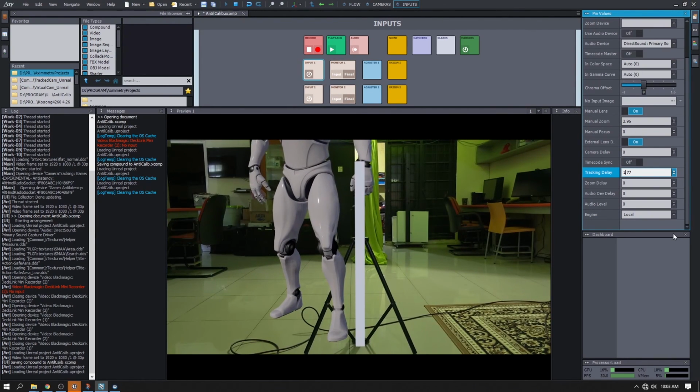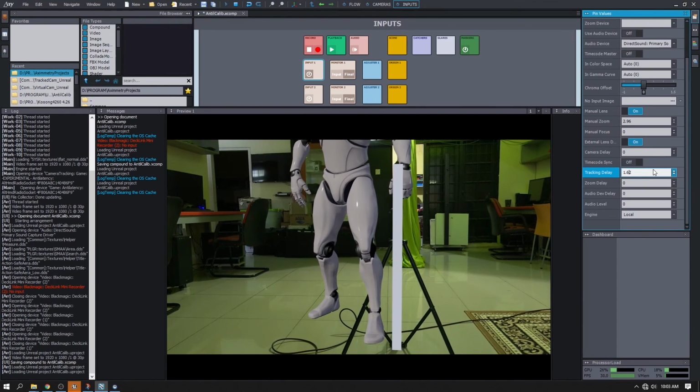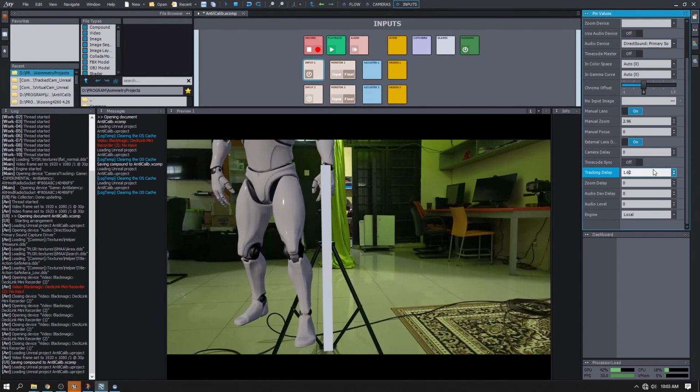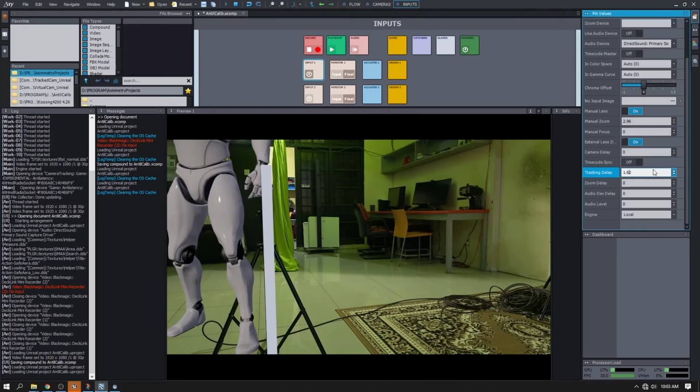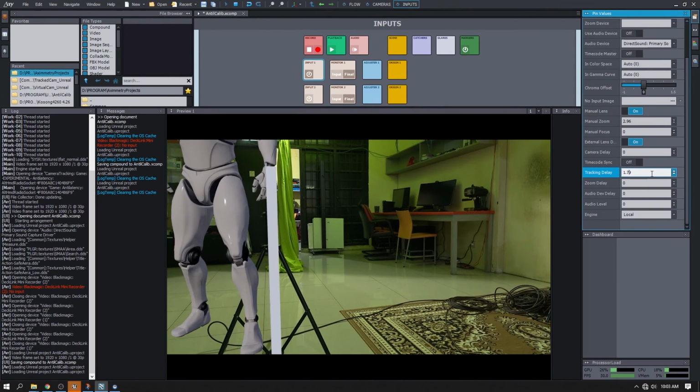I still see that the real pole, aka the tripod, is still moving faster than the virtual pole. So I keep increasing the number until we get the closest delay possible.